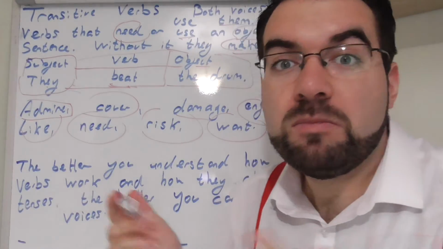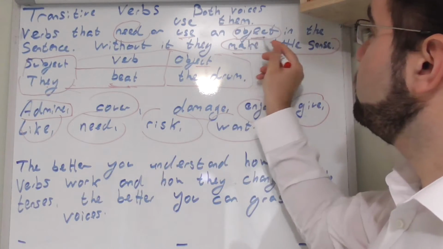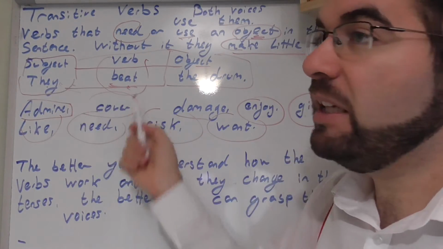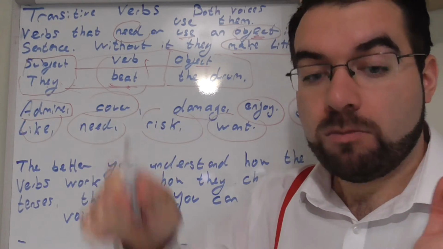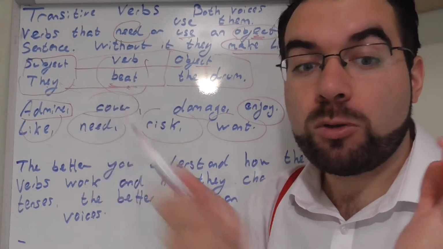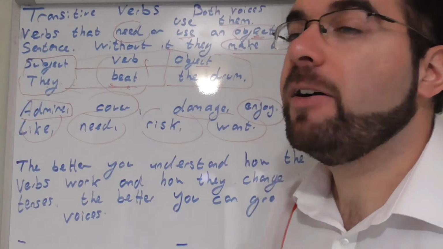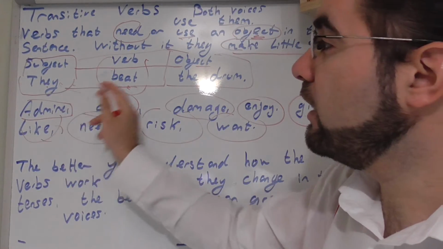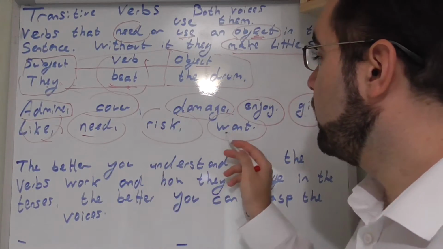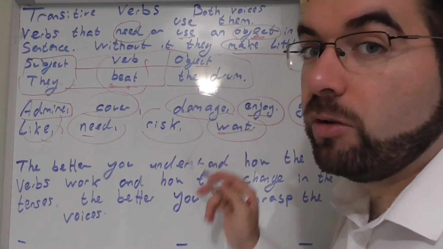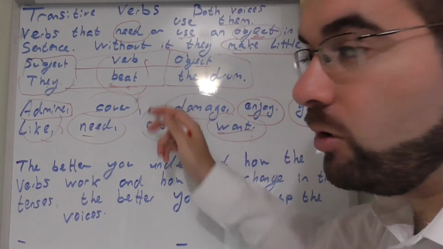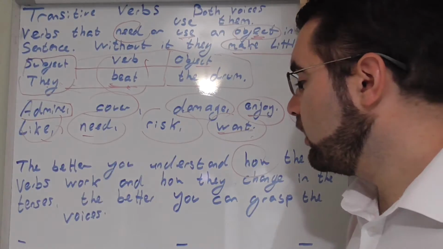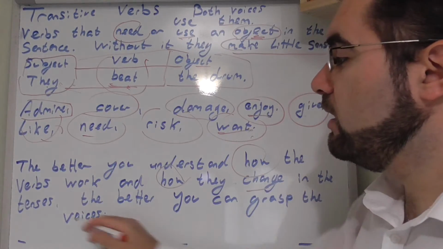Wanted what? Without an object, the transitive verb makes little sense. They beat. Beat what? They beat the drum. They damaged the drum. They liked the drum. They needed the drum. They wanted the drum. They enjoyed the drum. They gave a drum.